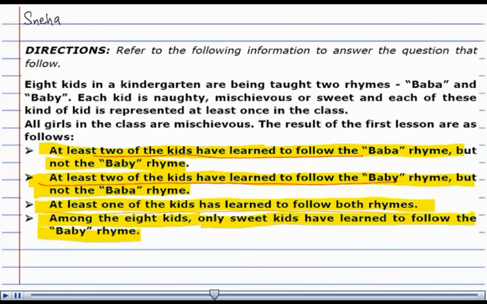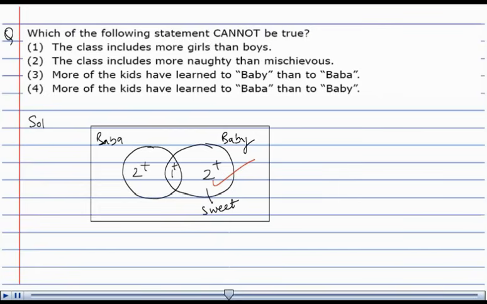Also, we have the 3 categories of kids, that is naughty, mischievous or sweet. Sweet has been taken, and it is given that all girls in the class are mischievous, which means that necessarily the second portion has to contain the naughty and the mischievous kids within it.